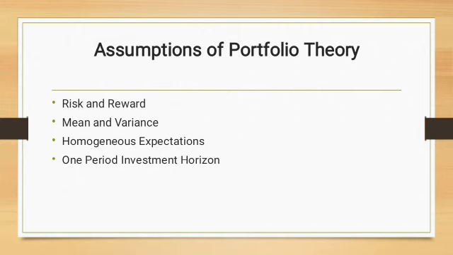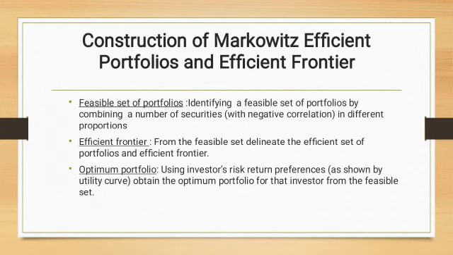Now we are moving on to construction of Markowitz's efficient frontier and efficient portfolio, meaning the steps given by Harry Markowitz in order to design an optimum portfolio. There are 3 steps in construction of Markowitz's efficient portfolios or efficient frontier. The first step is feasible set of portfolios, second is efficient frontier, and third is optimum portfolio.